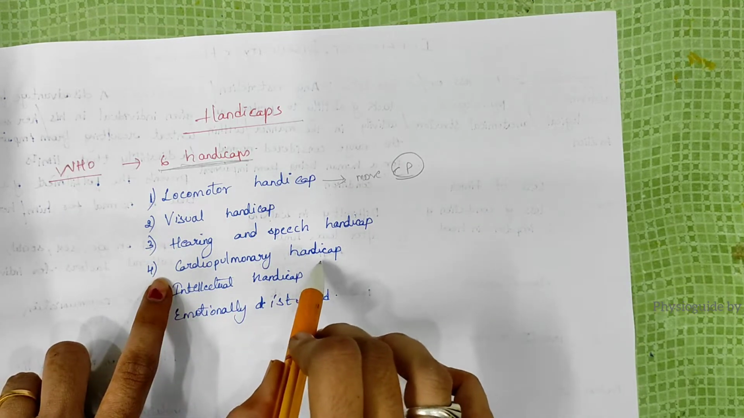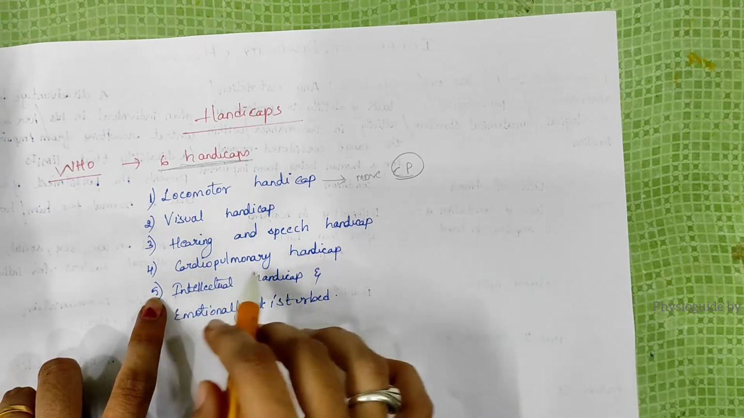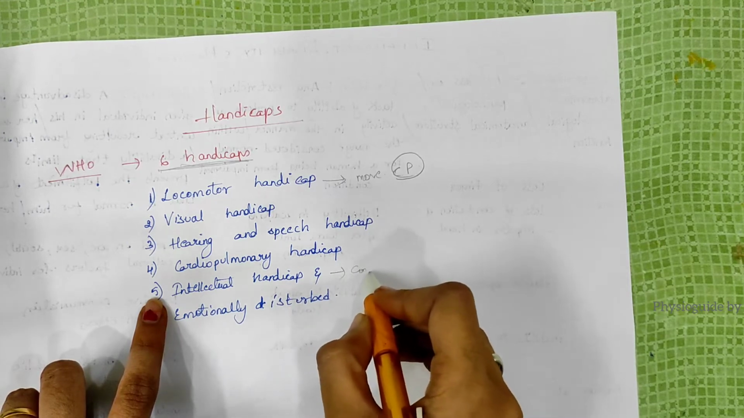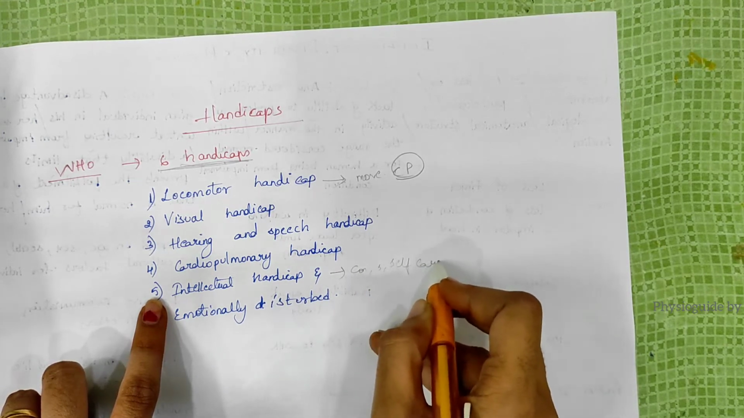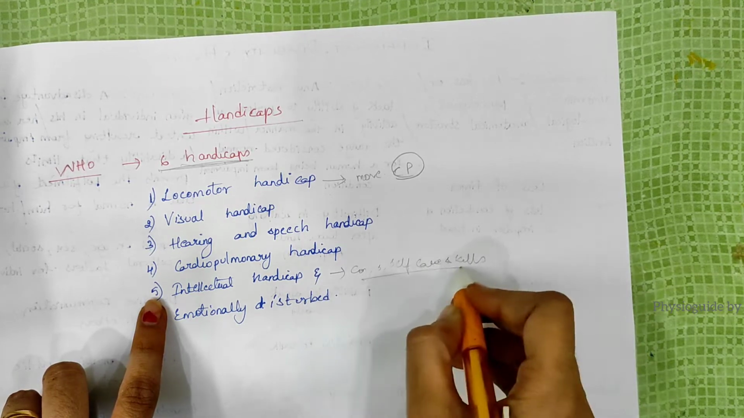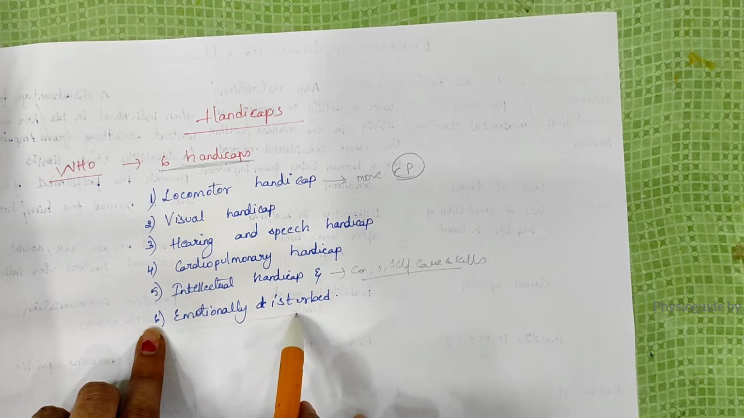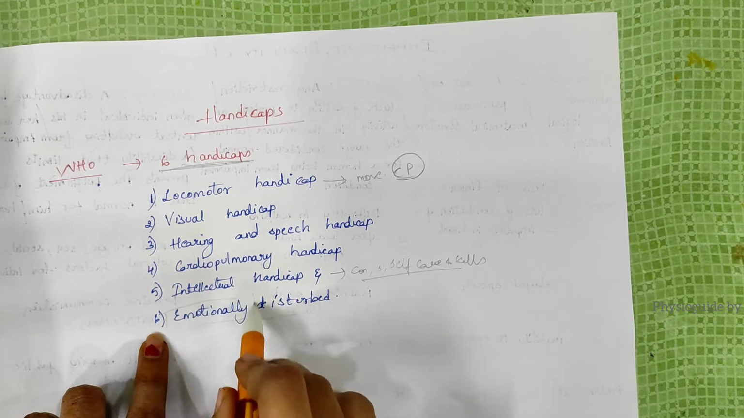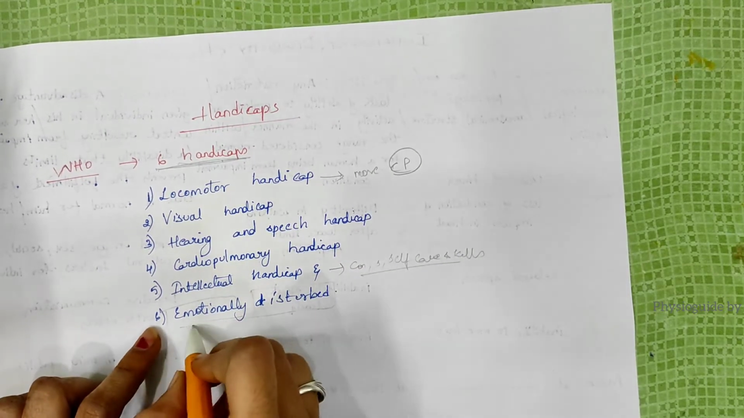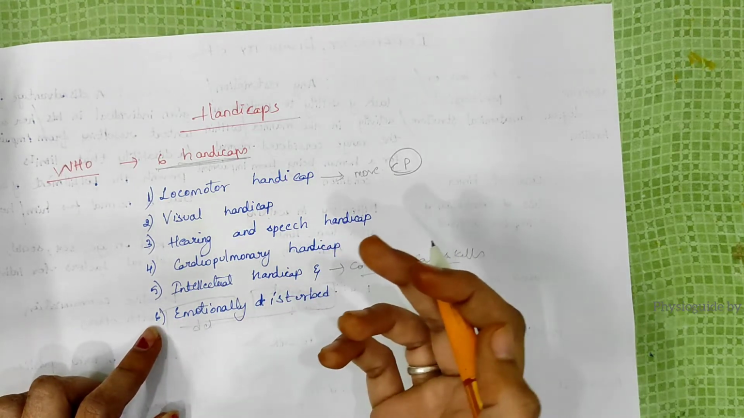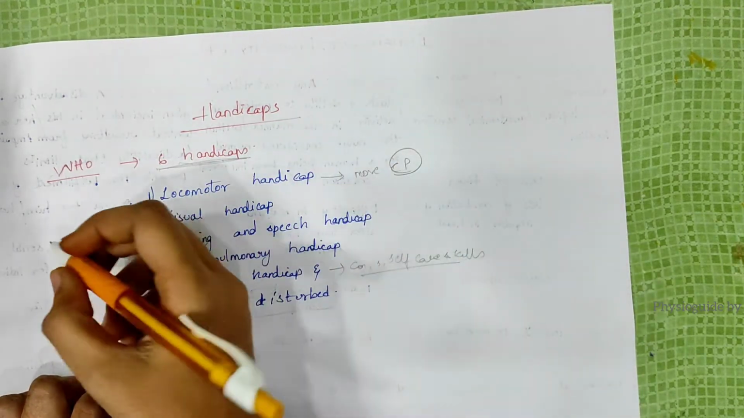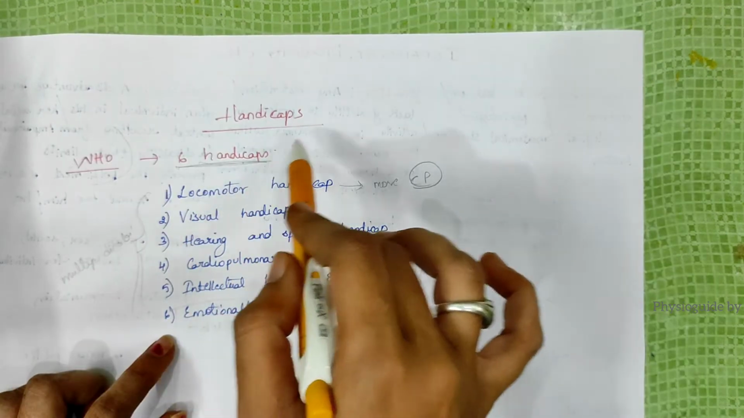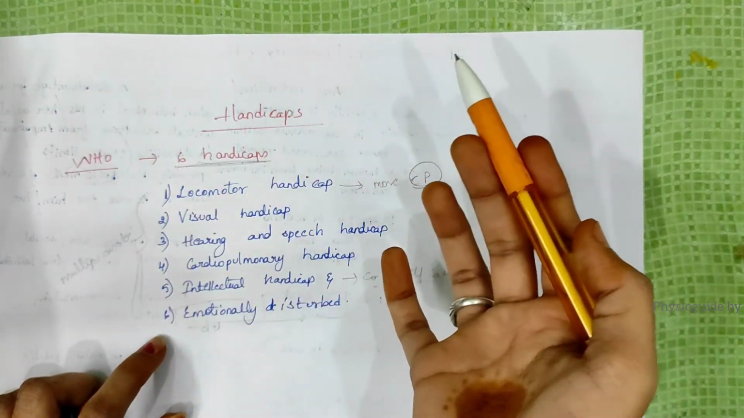Next, cardiopulmonary handicapped, based on the heart and lung problems. And intellectual handicapped means a lack of communication, social and self care skills. And emotionally disturbed means a person who has emotional disturbance, behavior disturbances, like that we can say. So these are the main. Some persons may have multiple disabilities. Persons who are handicapped, these are the main we can identify.